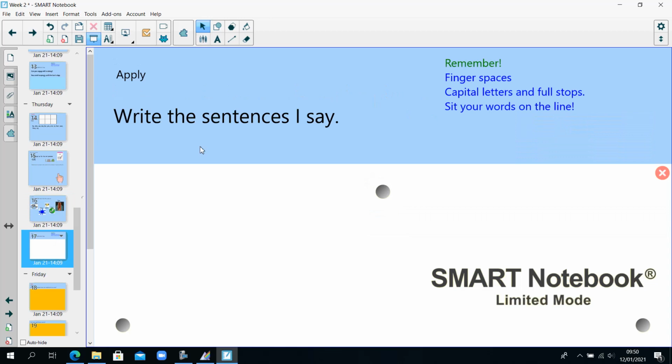Right, our final thing for today, I would like you to write the sentences I say. Remember, we're looking at the UE spelling of oo. Glue the blue dot on the pot. It's true, a clue has been found.